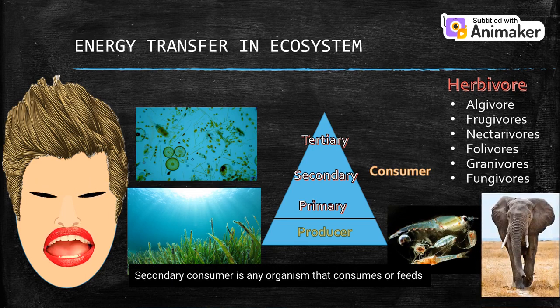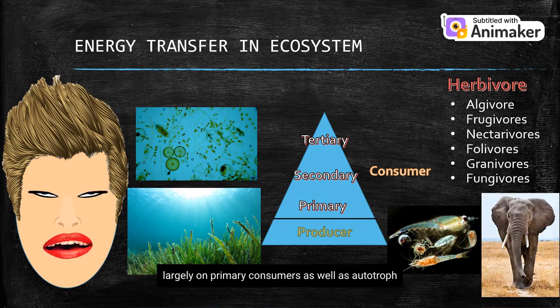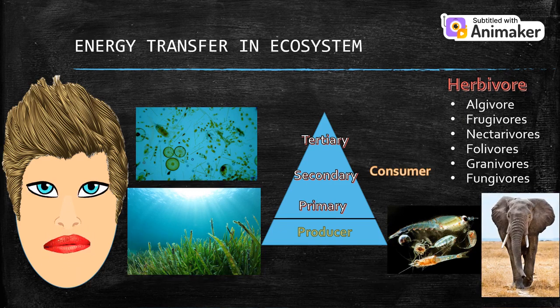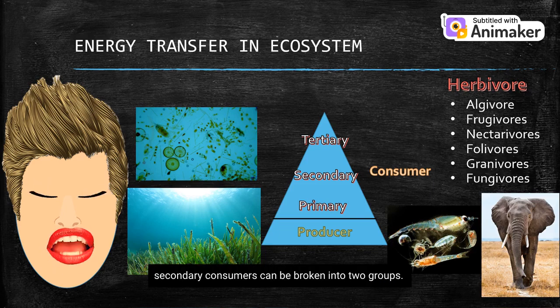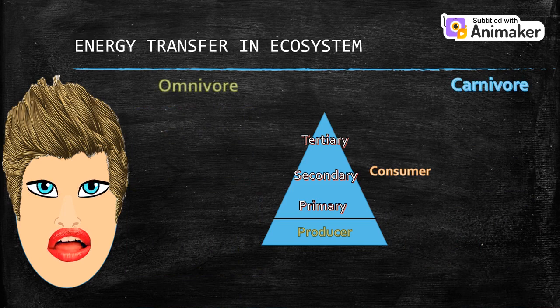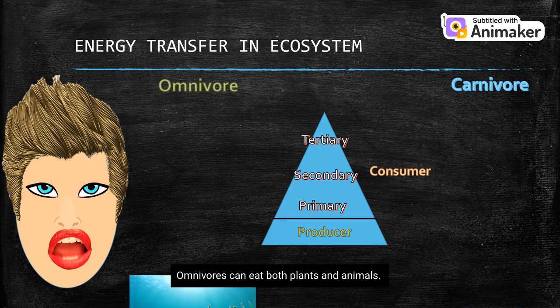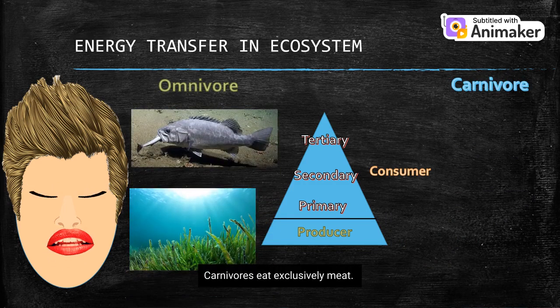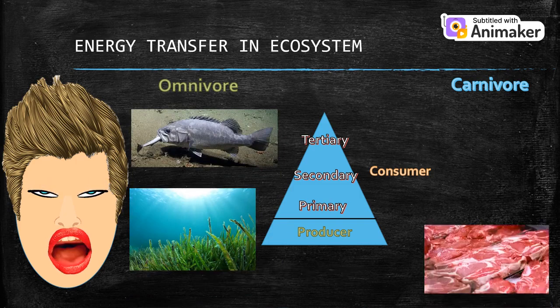A secondary consumer is any organism that consumes or feeds largely on primary consumers, as well as autotrophs. Secondary consumers can be broken into two groups, omnivores and carnivores. Omnivores can eat both plants and animals. Carnivores eat exclusively meat.